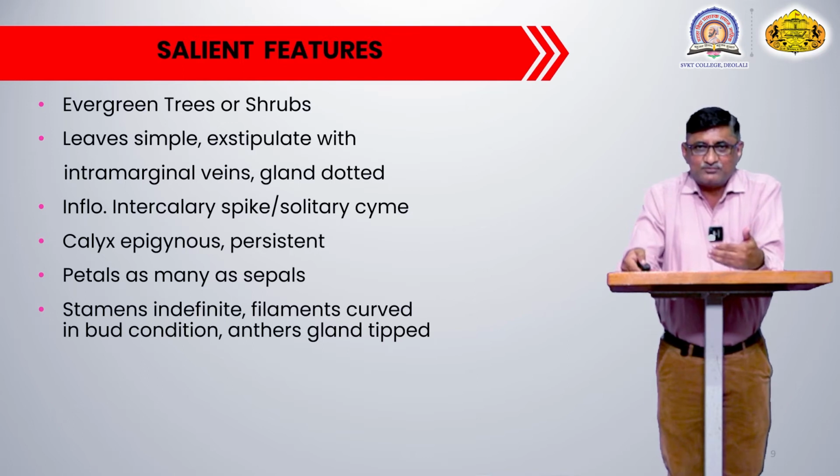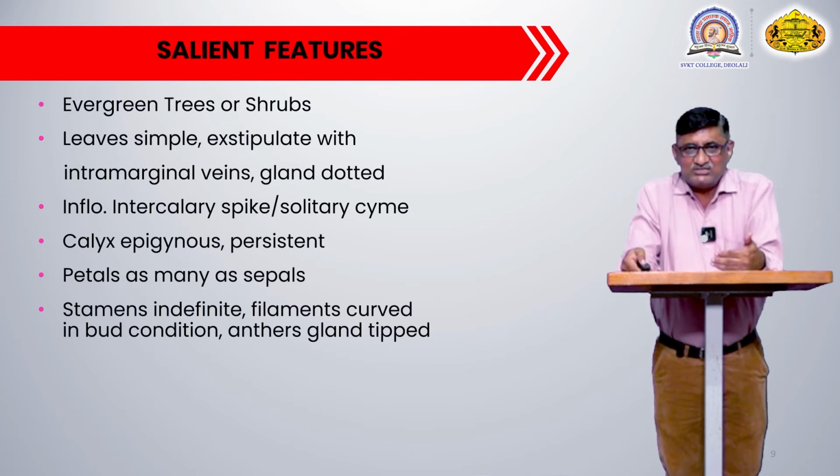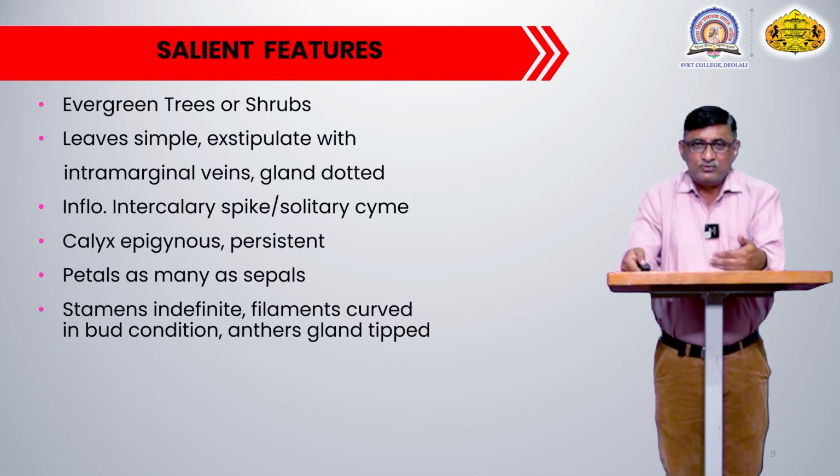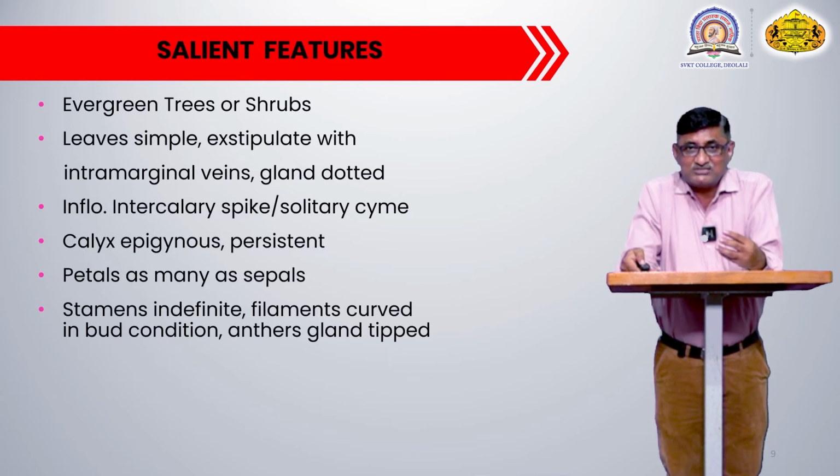The calyx present is epigynous in nature because of the inferior ovary. The calyx is present on the top of the ovary, and that is what an epigynous condition is. They are persistent, meaning even after fertilization and fruit development we will observe the calyx remains as it is, and that particular condition is called a persistent calyx. Then petals as many as sepals. So how many sepals are there? That many petals are present.